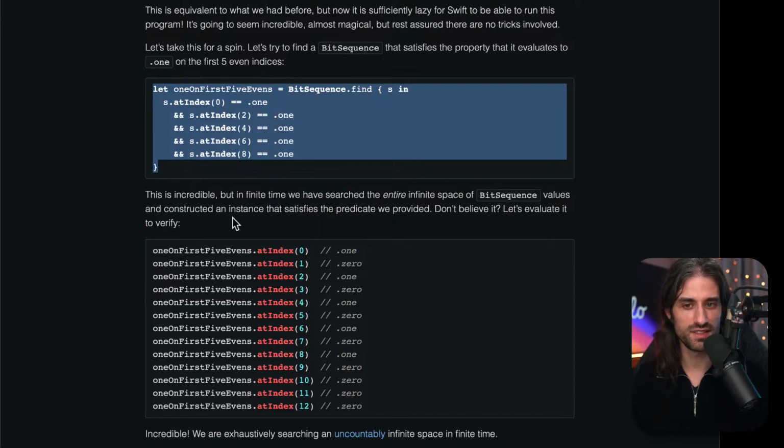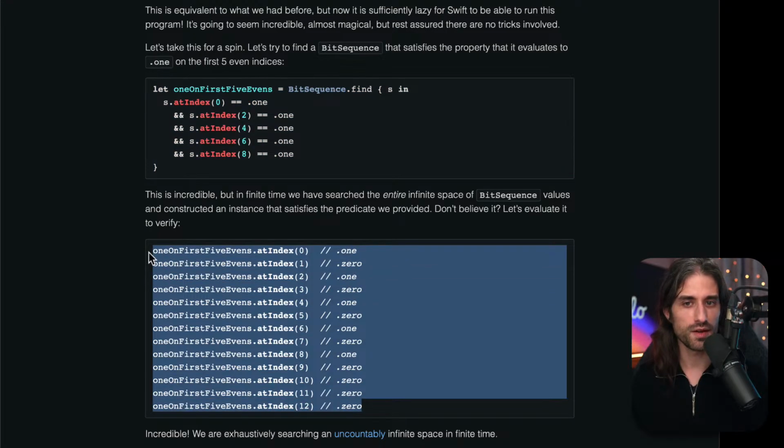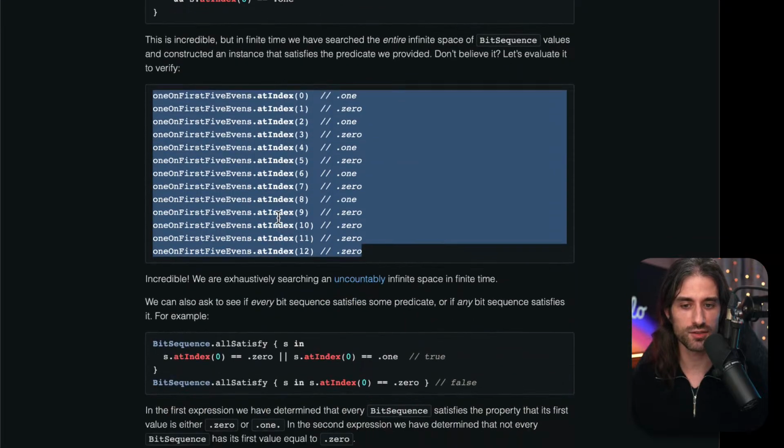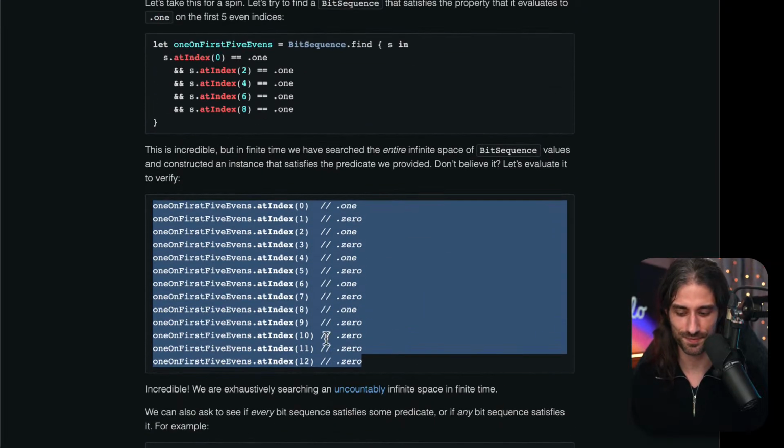So this is incredible, but in finite time, we have searched the entire infinite space of bit sequence values and constructed an instance that satisfies the predicate we provided. Don't believe it. Let's evaluate it to verify. Here we have found something, but we could argue that one instance where we do find something doesn't mean that if we had asked for something impossible, it would have also found it. Like, what if we had asked for a sequence such that at index 0 we have 1 and at index 0 we have 0, which is not possible. But I guess we're going to see that just after.